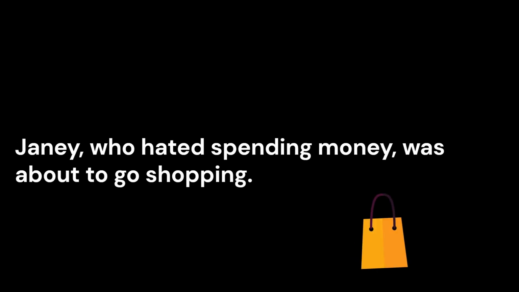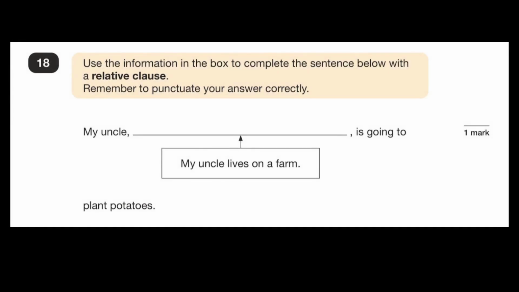For example, in the sentence Janie, who hated spending money, was about to go shopping, we can see that who hated spending money is the relative clause. Use the information in the box to complete the sentence below with a relative clause. Remember to punctuate your answer correctly. My uncle, blank, is going to plant potatoes.